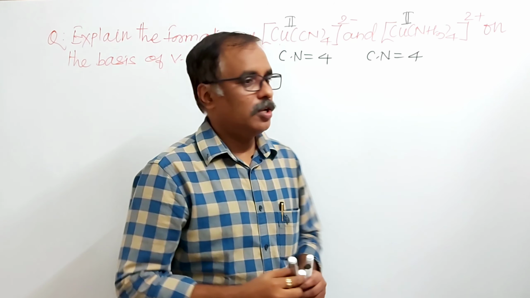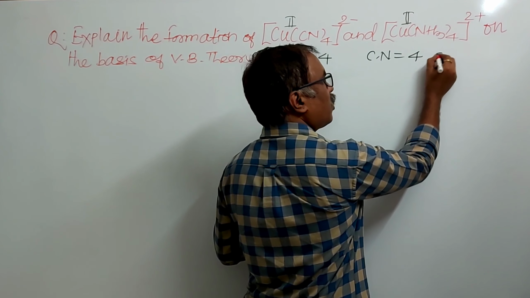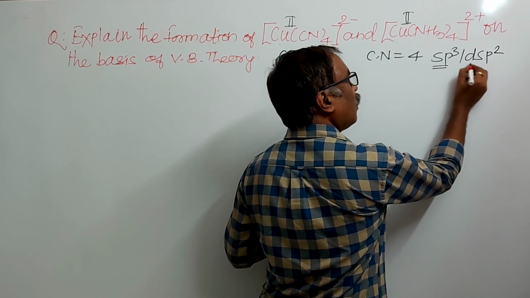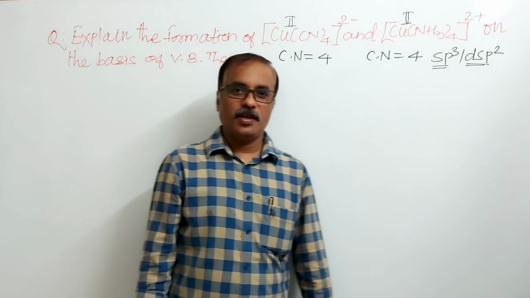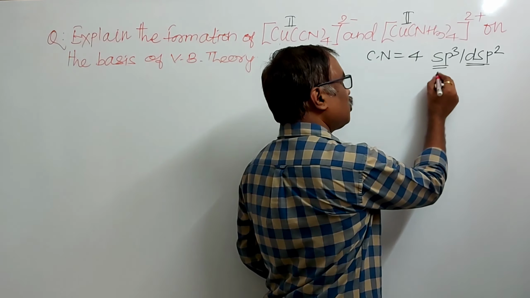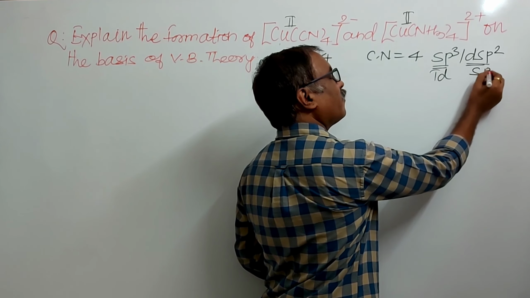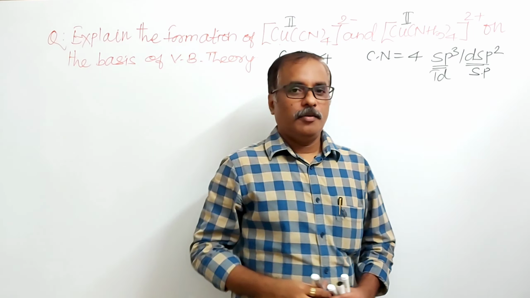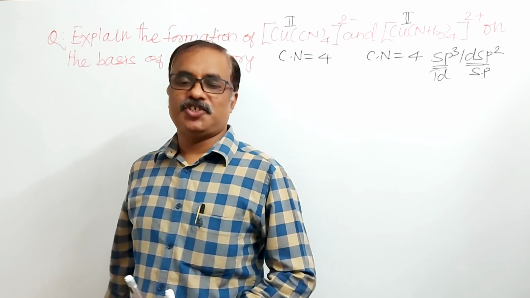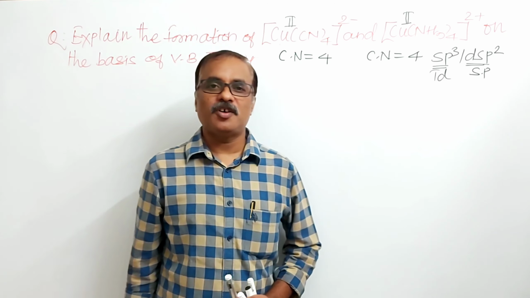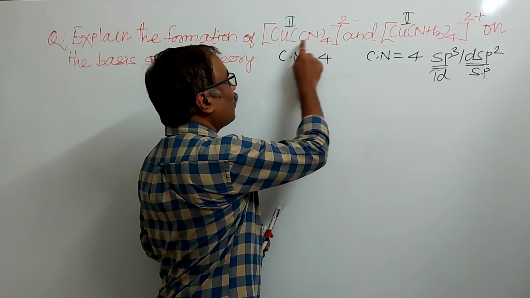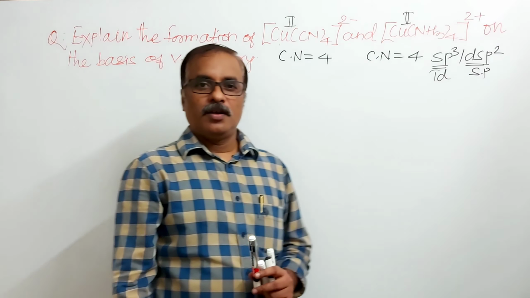When coordination number is 4, hybridization is either sp3 or dsp2. Either it will be sp3, otherwise dsp2. sp3 means the geometry is tetrahedral and dsp2 means square planar. Because in square planar geometry, the inner d atomic orbital is part of hybridization, that is why dsp2. The oxidation state of copper in both complexes is plus 2. We know that.